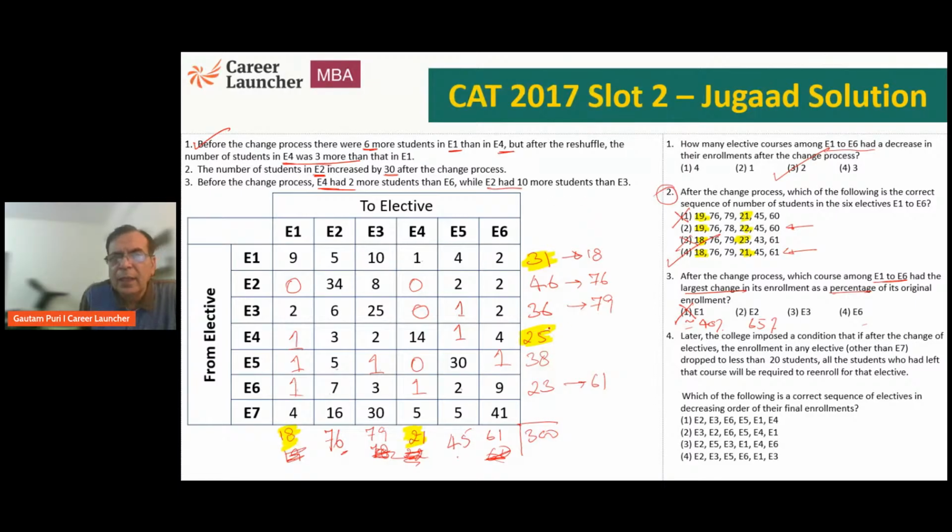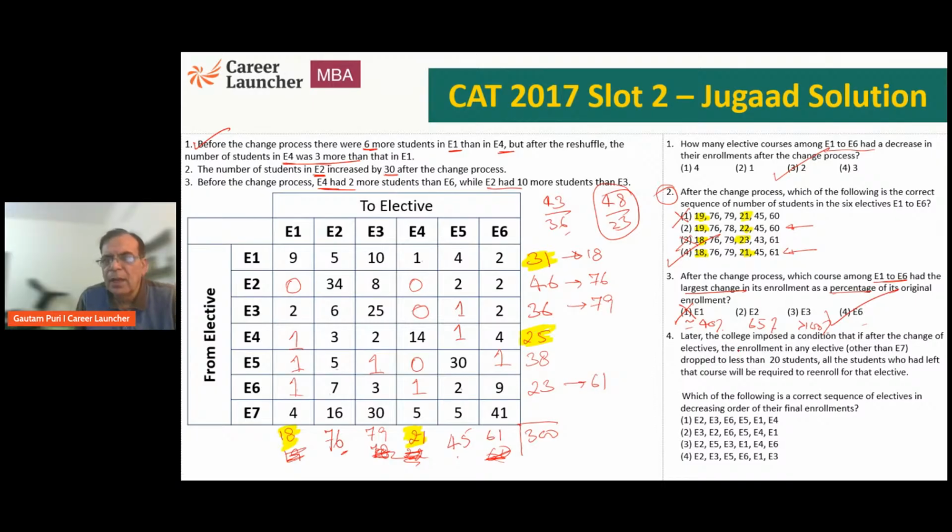What about E3? 36 to 79. That means an increase of 43. It is an increase of 43 on 36. Okay, more than 100% increase. So it is greater than 100%. And E6, 23 to 61. So what is the increase going to be? 61 minus 3 is 58, minus 20 is 48. The increase is 48 upon 23. Which is a bigger percentage change? Obviously, 48 by 23 will be bigger than this one. Correct answer, choice 4. Okay.